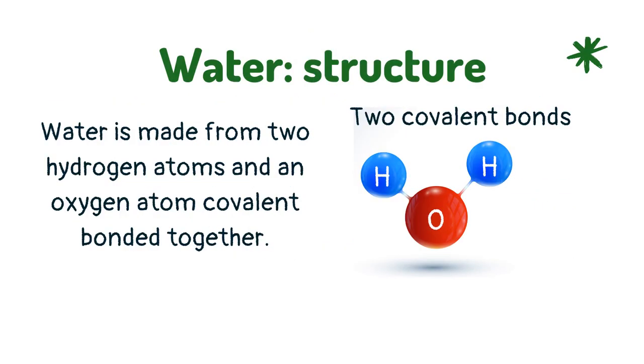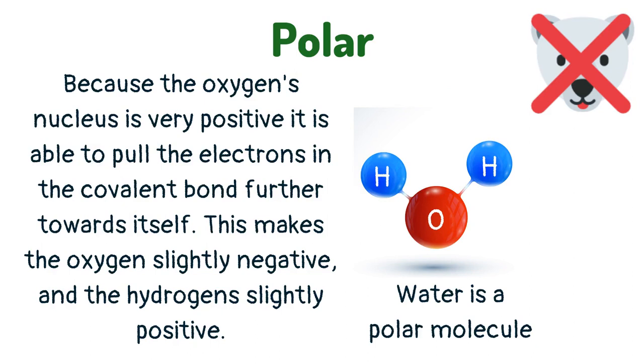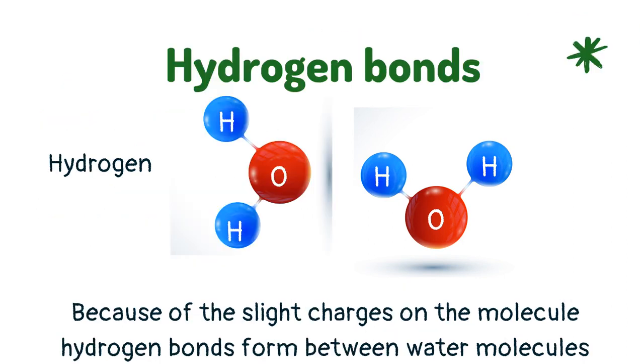Water is made from two hydrogen atoms and an oxygen atom covalently bonded together. Because the oxygen's nucleus is very positive, it is able to pull the electrons in the covalent bond further towards itself. This makes the oxygen slightly negative and the hydrogen slightly positive. Because of the slight charges on the molecule, hydrogen bonds form between water molecules.